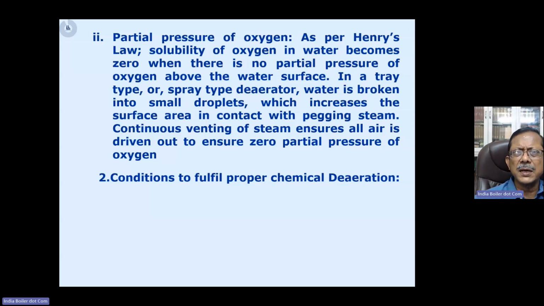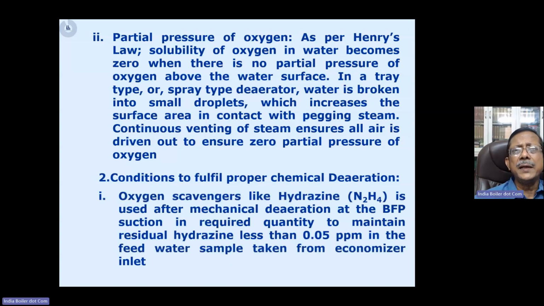That is for oxygen scavenging. Here you mention one thing, that the hydrazine is dosed after the deaerator at the BFP suction and to the desired quantity so as to ensure residual hydrazine at economizer inlet. See, the dissolved oxygen becomes very corrosive at high temperature in a closed system of water. Closed system of water means economizer. High temperature means economizer outlet. So at economizer inlet, if you can ensure that the dissolved oxygen is totally within our range, then there is no chance of corrosion, right?